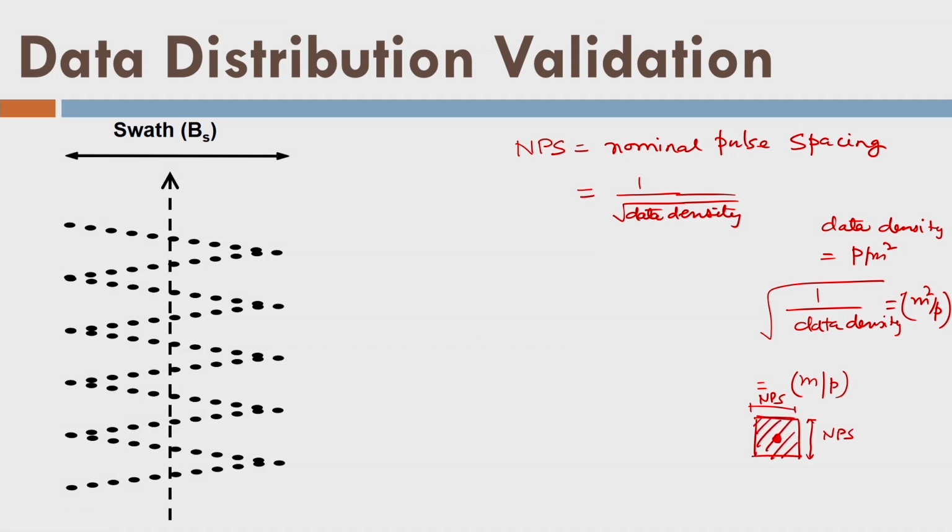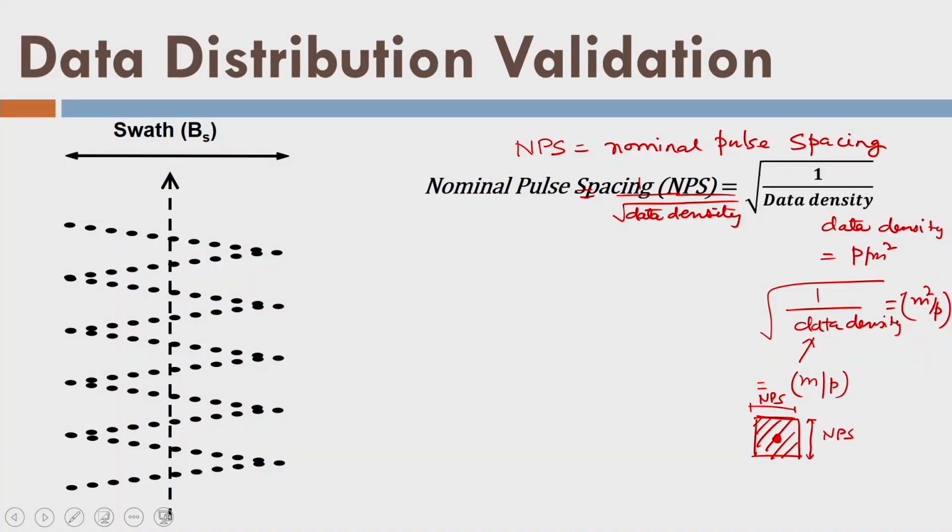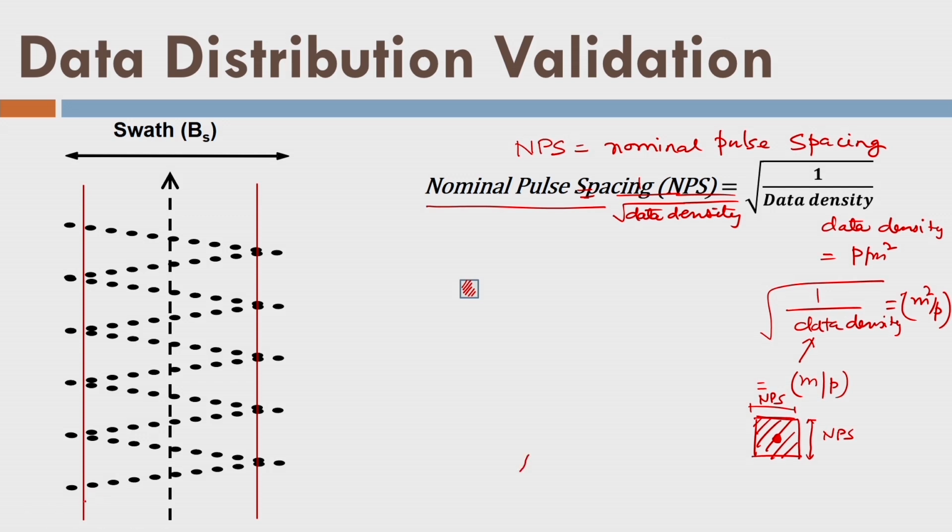So again it is an average criteria, because it is calculated from another average criteria, data density. So we should understand how to validate whether data distribution is uniform. Let us say there is one swath here. This is NPS, so now this is the cell of NPS. So we have calculated what is NPS. Now I will take the 90% of the swath.